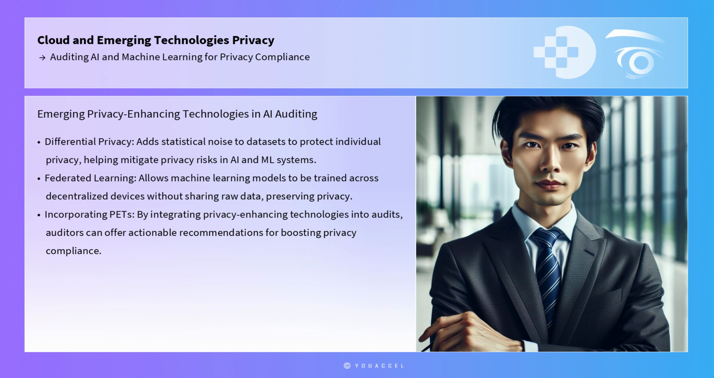Auditors must also be aware of emerging privacy-enhancing technologies that can help mitigate privacy risks in AI and ML systems. Techniques such as differential privacy, which adds statistical noise to datasets to protect individual privacy, and federated learning, which allows machine learning models to be trained across decentralized devices without sharing raw data, are increasingly being adopted. By incorporating PETs into the auditing process, auditors can provide actionable recommendations for enhancing privacy compliance.